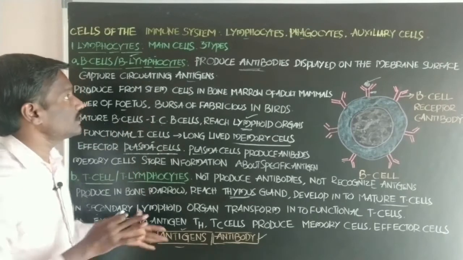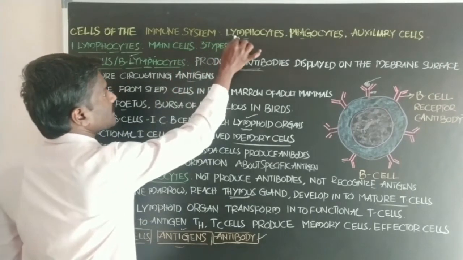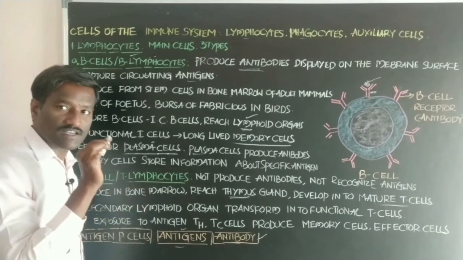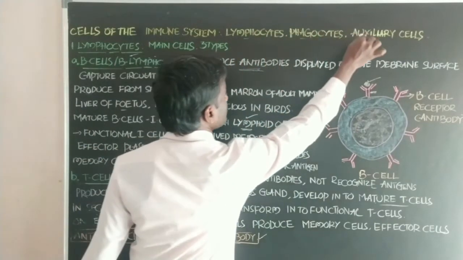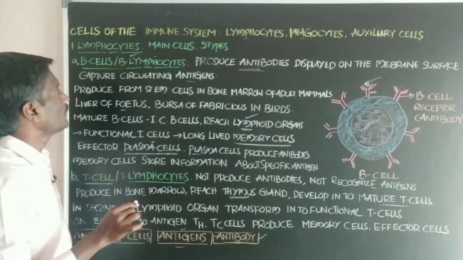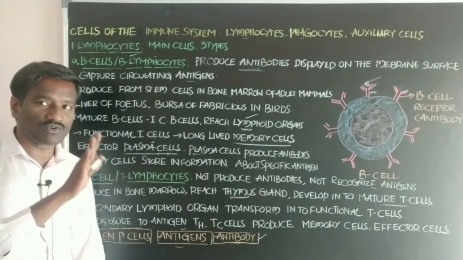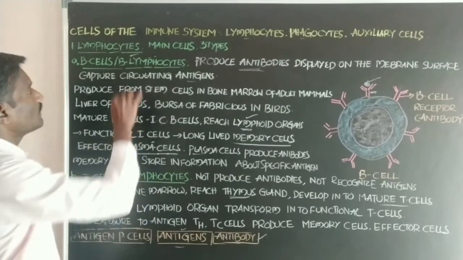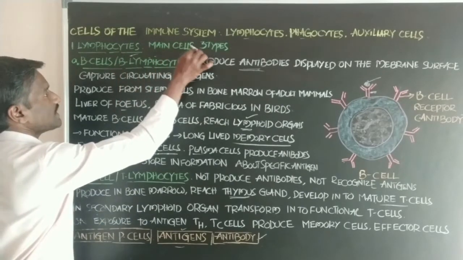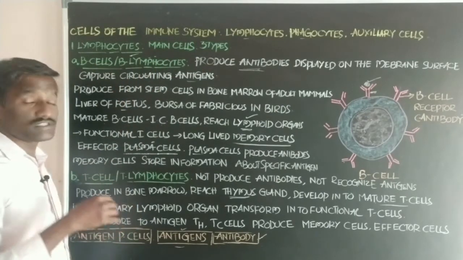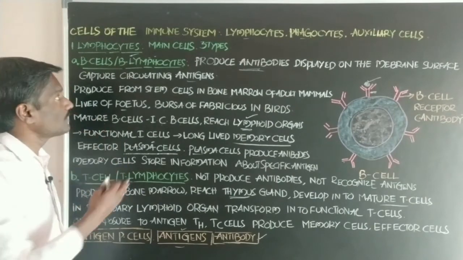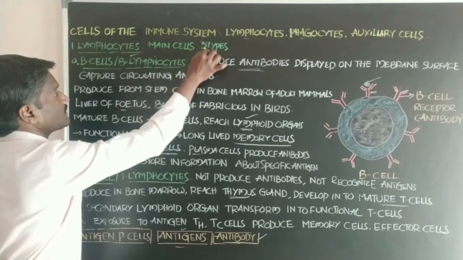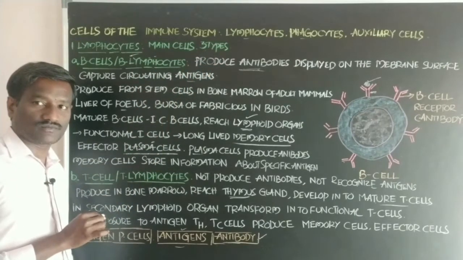Students, listen carefully. Mainly three types of cells are present in the immune system. These are lymphocytes, phagocytes, and accessory cells. First, what about the lymphocytes? Lymphocytes are the main cells. Lymphocytes play the main role in the body's immune system, and lymphocytes are of three types.